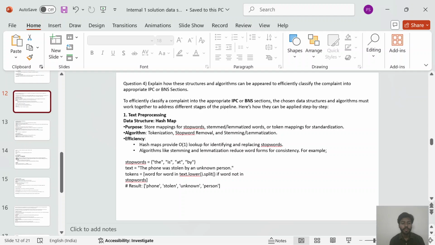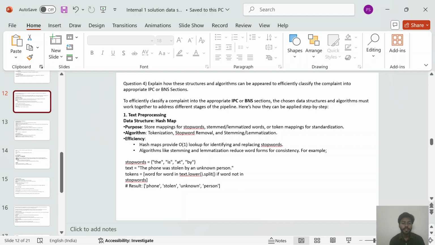First is text processing. So, data structure hash map, purpose is store mappings for stop words, lemmatized words, or token mapping for standardization. And second is algorithm. So, tokenization, stop words removal, and stemming.